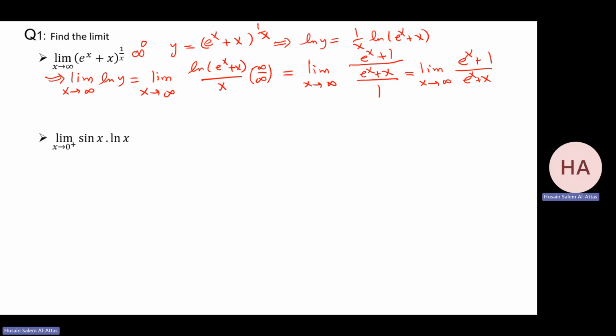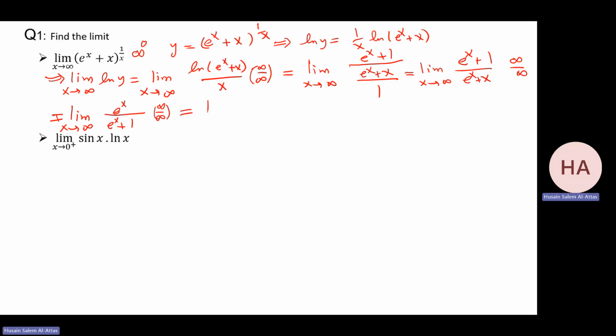If you look at it, it's still infinity over infinity. Do it again. So you have the limit as x goes to infinity of e to the power x over e to the power x plus 1. Still I'm having infinity over infinity, correct? Yeah, substitute, I have infinity over infinity.